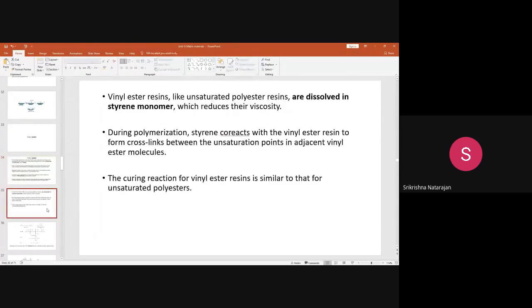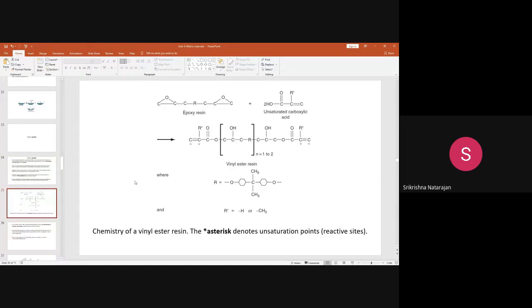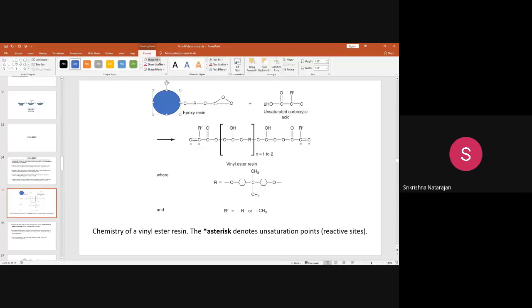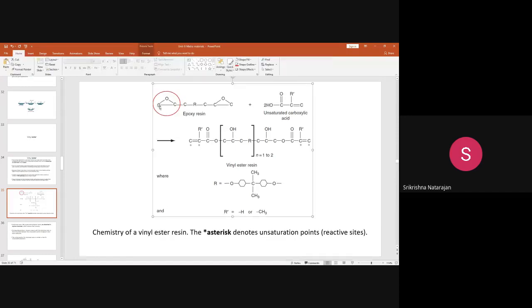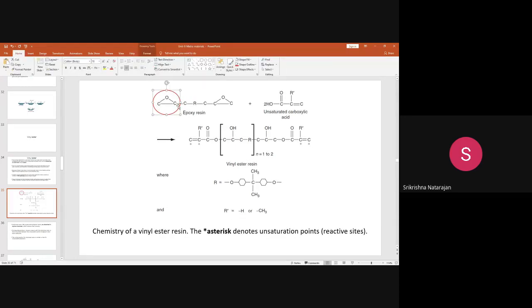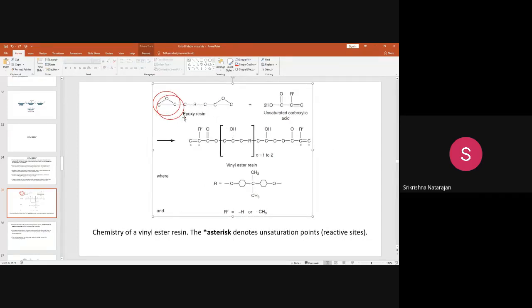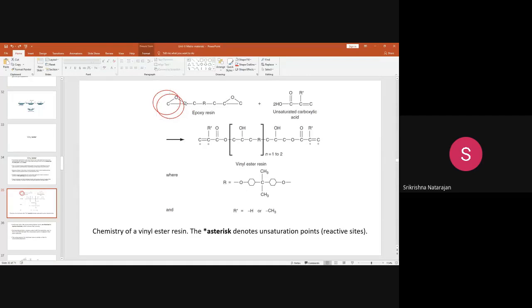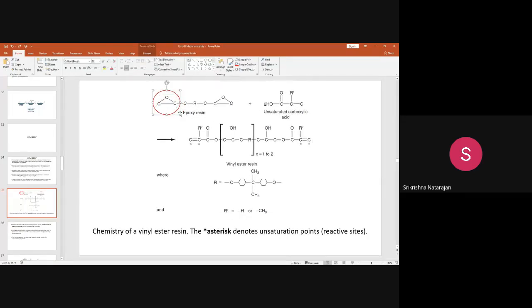Before seeing how it is manufactured, we will just see the reaction first. You need an epoxy resin. What is epoxy? Epoxy is this, 2 carbons bound to 1 oxygen. Okay, so this is the epoxy group. This raw material is the epoxy. At the terminal ends you can see 2 epoxy groups.